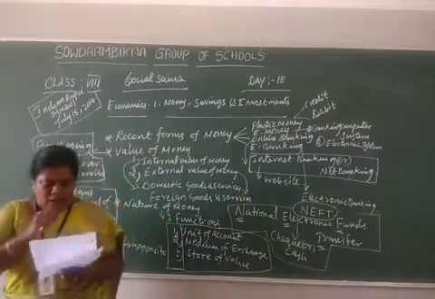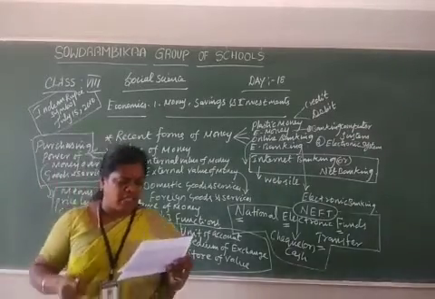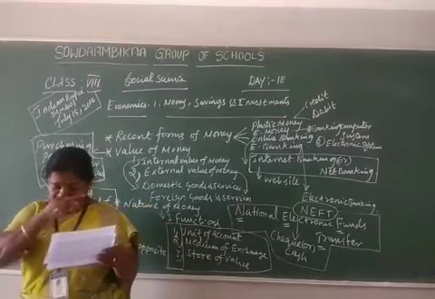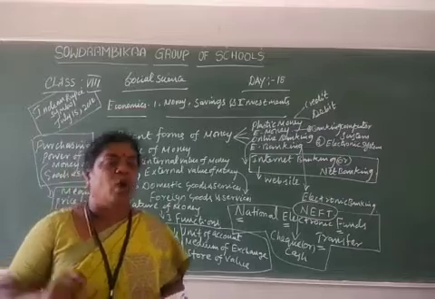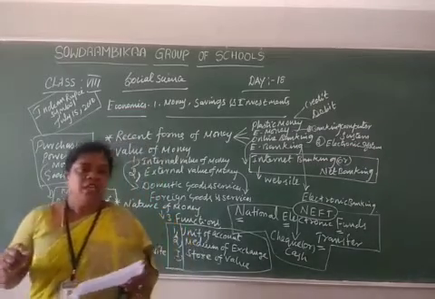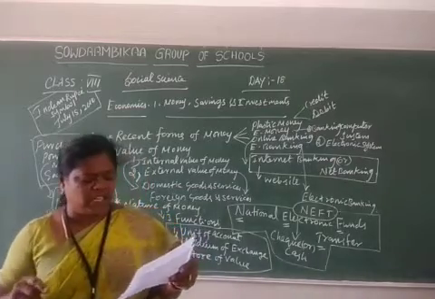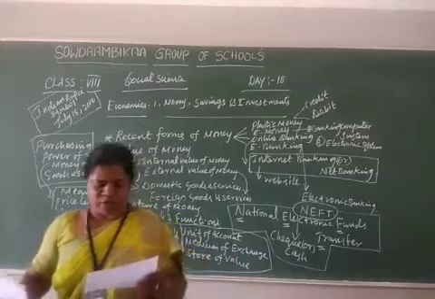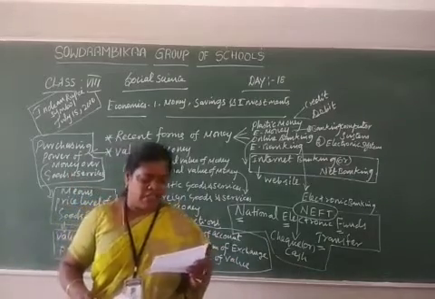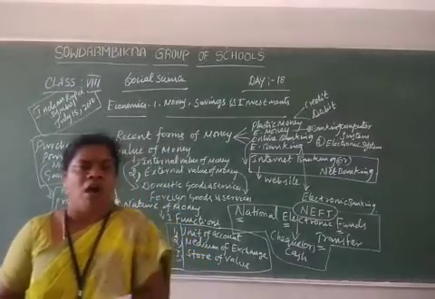Okay. Right. Next, answer in brief. Next we are going to discuss answer in brief. Question they ask: what is near money? You write the heading near money.